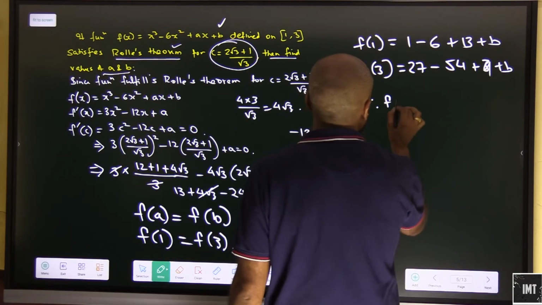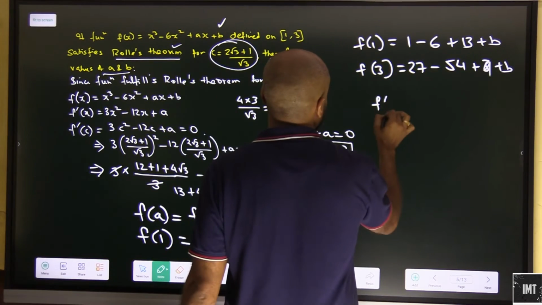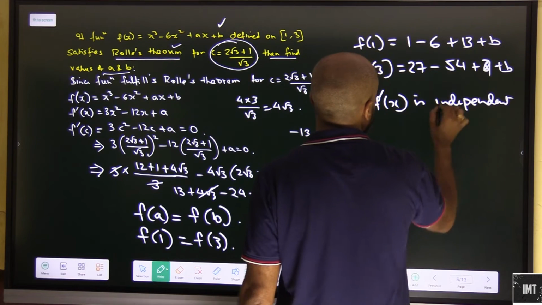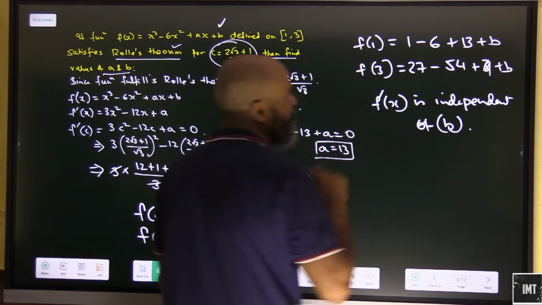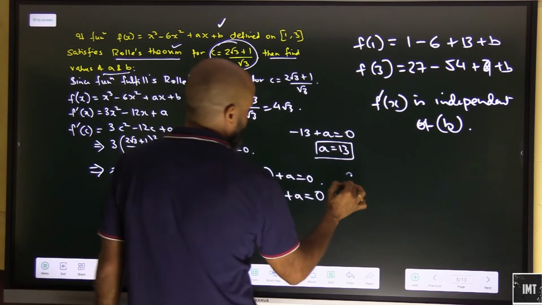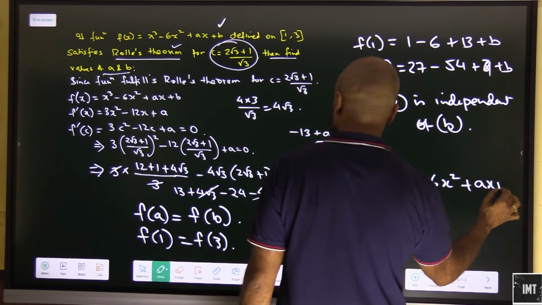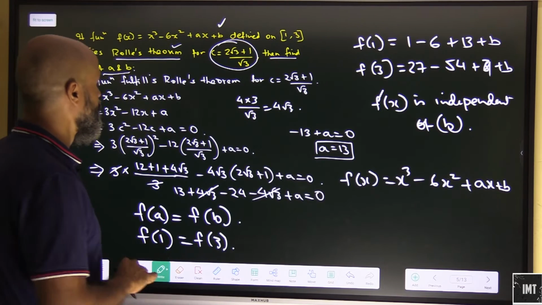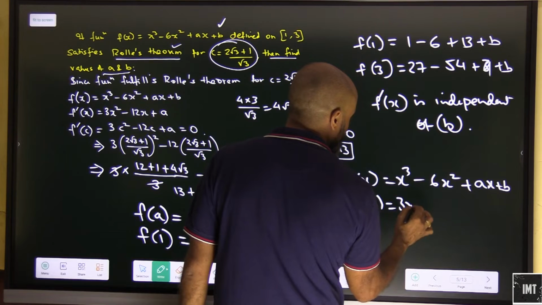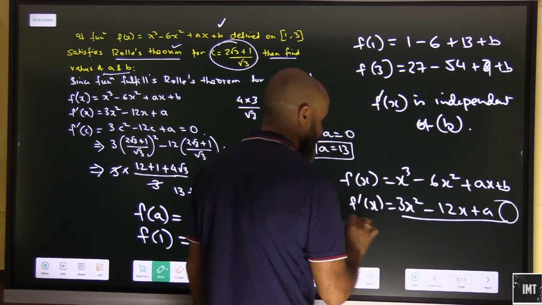Now look at this, f dash x is independent of b. So this will be fulfilled for all conditions of b. If you do an f dash x here, see fx is giving you how much? x cube minus 6x square plus ax plus b. And f dash x is giving you how much? 3x square minus 12x plus a. So any which ways we do not have a b out here. f dash x is independent.